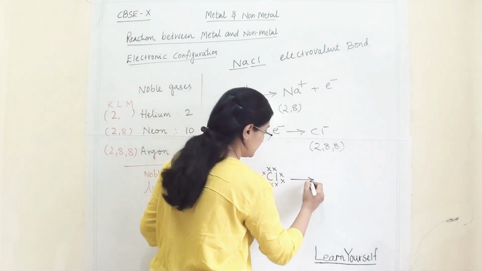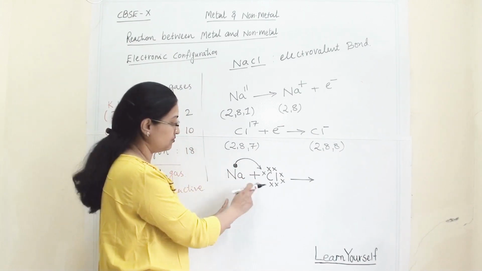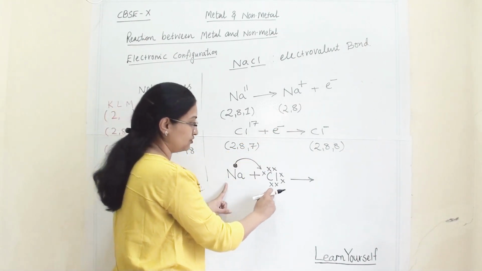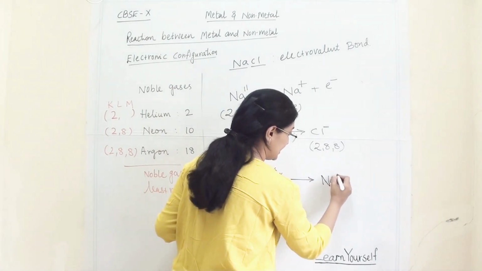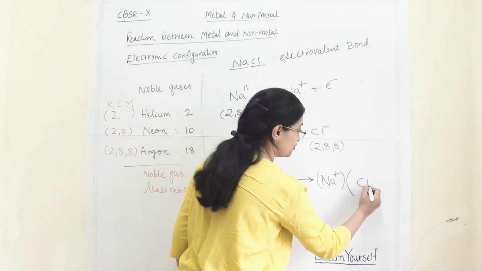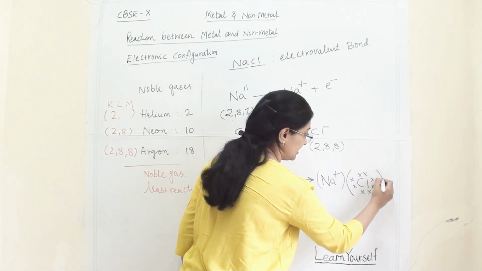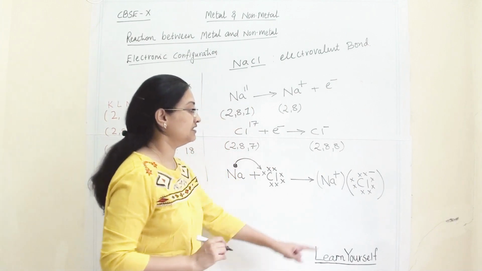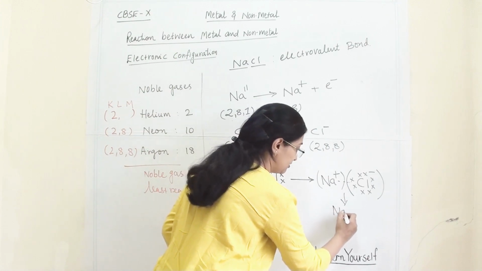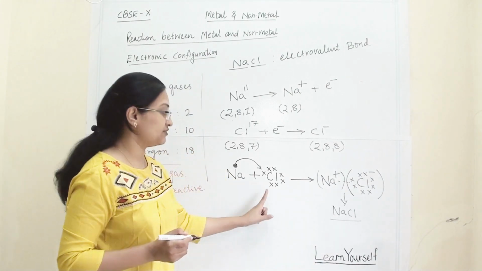In the next step, I am showing that sodium is transferring this electron to chlorine, because sodium wants to lose the electron and chlorine wants to accept the electron. So here it will become Na+, and in the next bracket we are showing that all 8 electrons are there in the chlorine, and this chlorine will get a negative charge. This bond formation is known as an electrovalent bond, and our molecule, sodium chloride, is formed here.